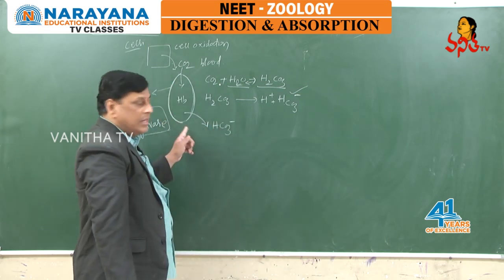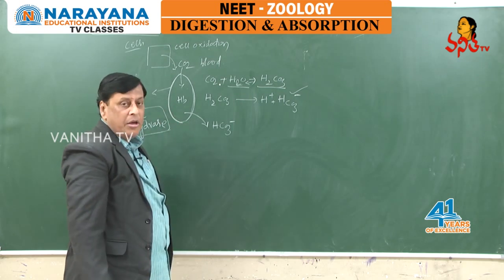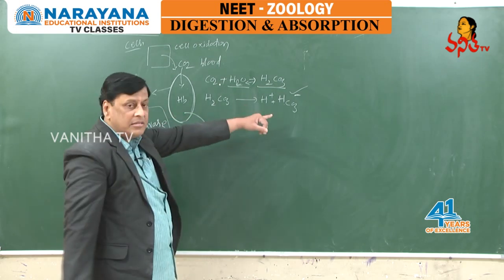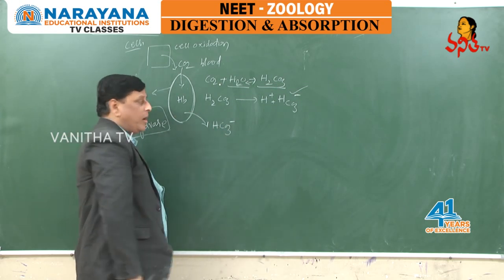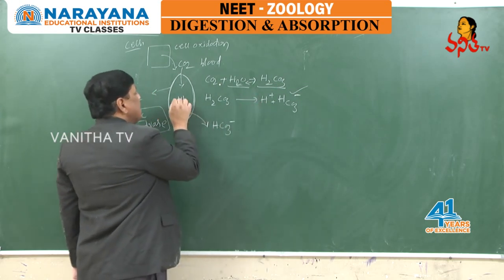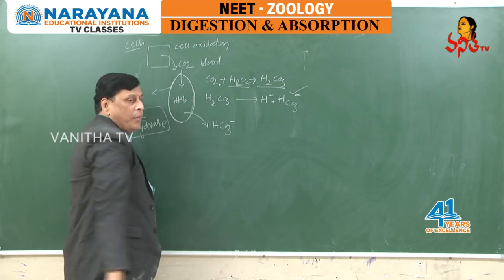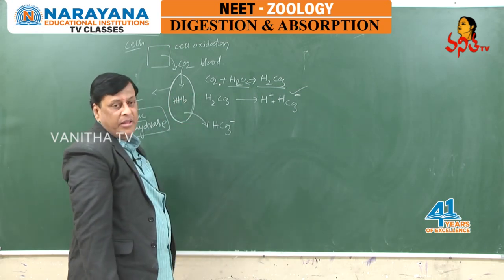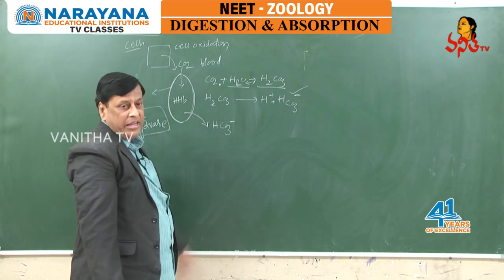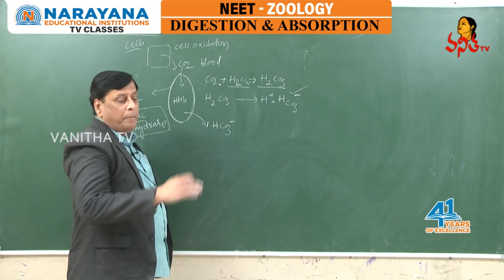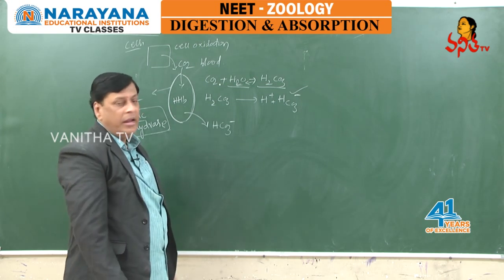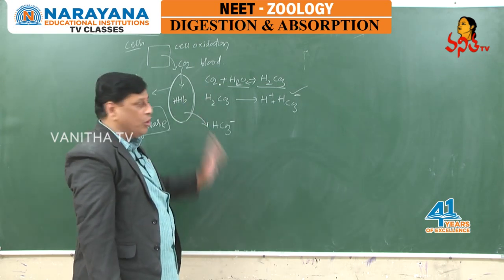As a result, bicarbonates diffuse out into the plasma. The H plus ions bind with hemoglobin by becoming a buffer. Acidic hemoglobin can be seen here. H plus ions present in RBC are buffered by hemoglobin and become acidic hemoglobin.